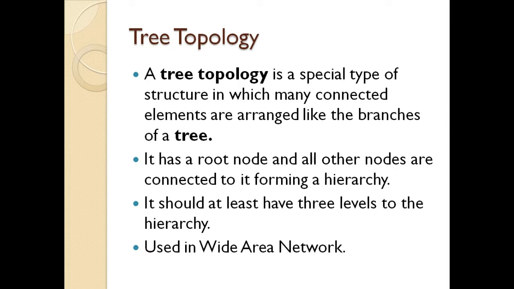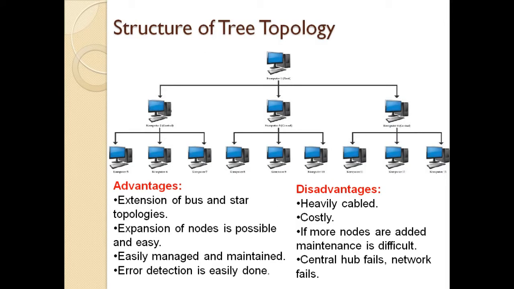The tree topology is a special type of structure in which many connected elements are arranged like the branches of a tree. So let's see the structure of a tree topology. This is the structure of tree topology. There are three levels: level 1 is the root node, then level 2 and level 3.